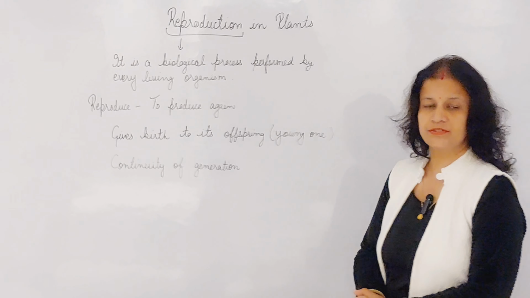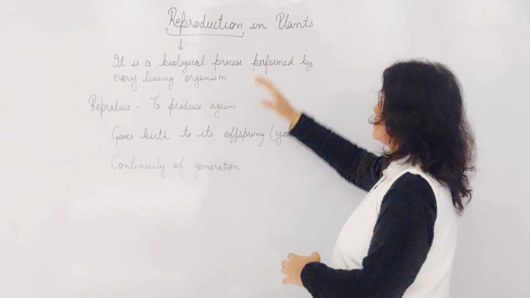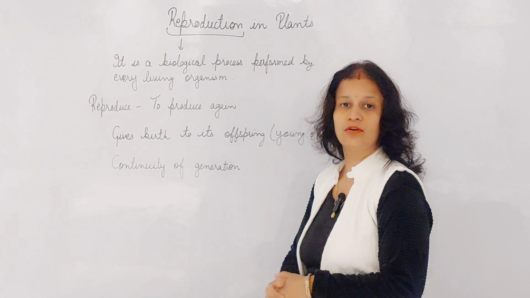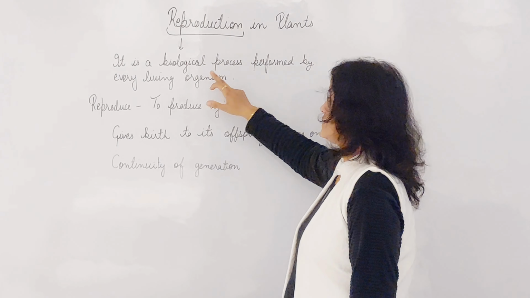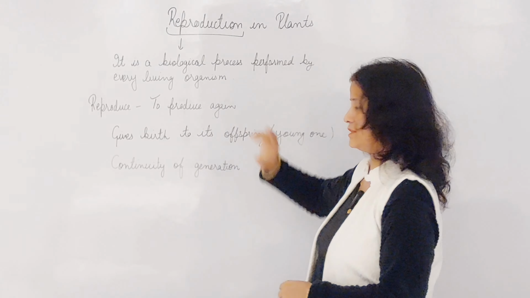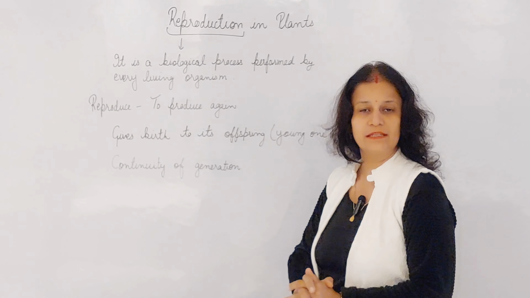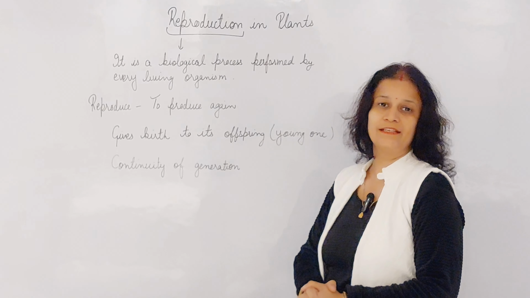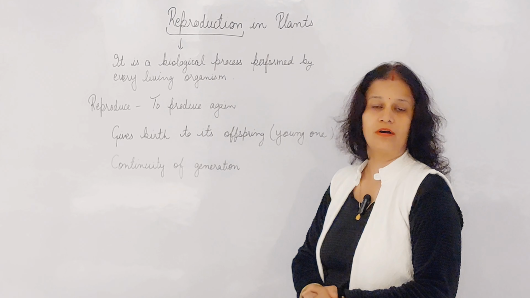Today we are going to discuss reproduction in plants. The chapter name is reproduction in plants. Plants we already studied, so the term that we are not aware of is reproduction. It is a biological process performed by every living organism. Every living organism means either a microorganism or something as big as an eagle or a camel.